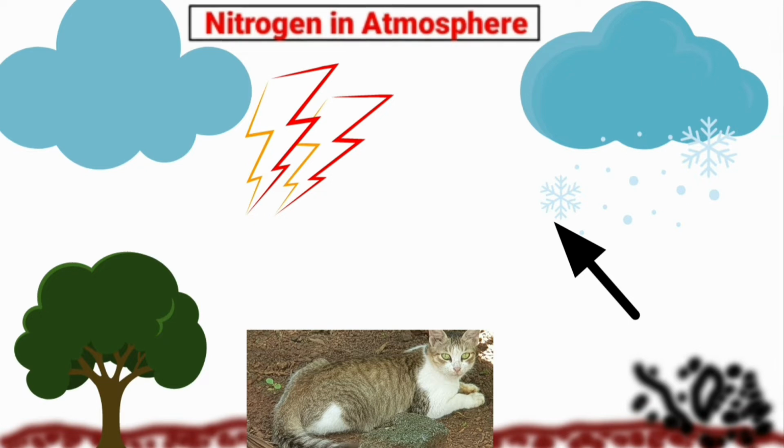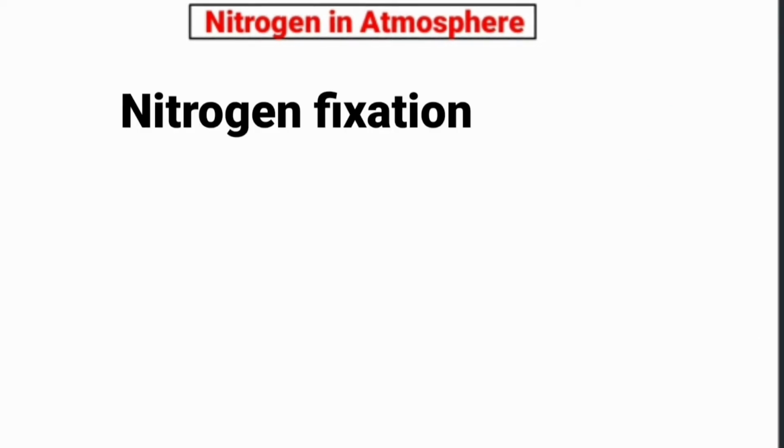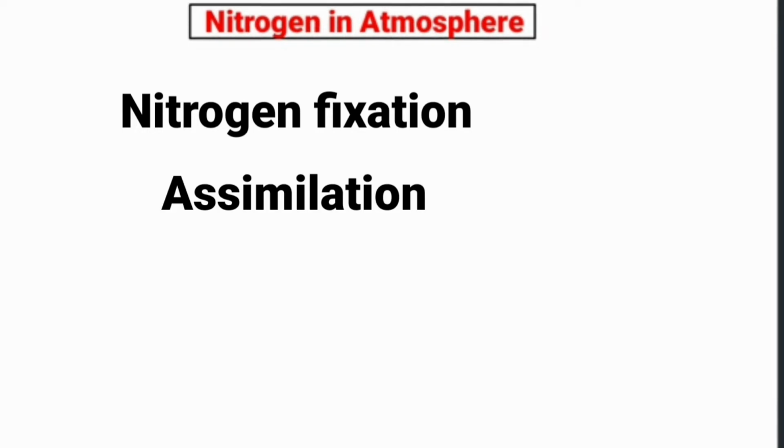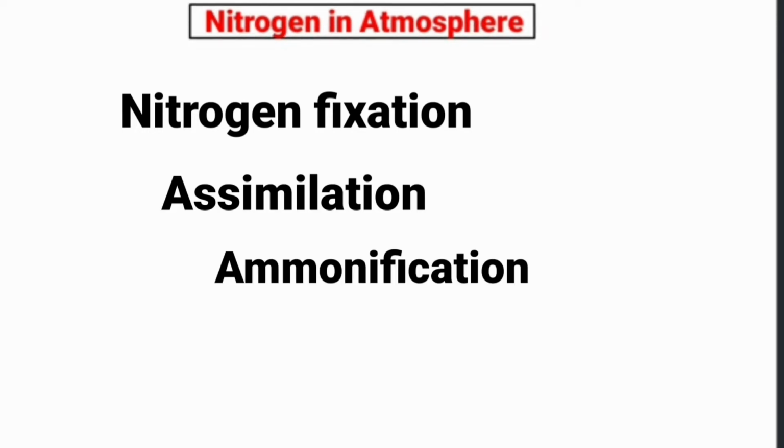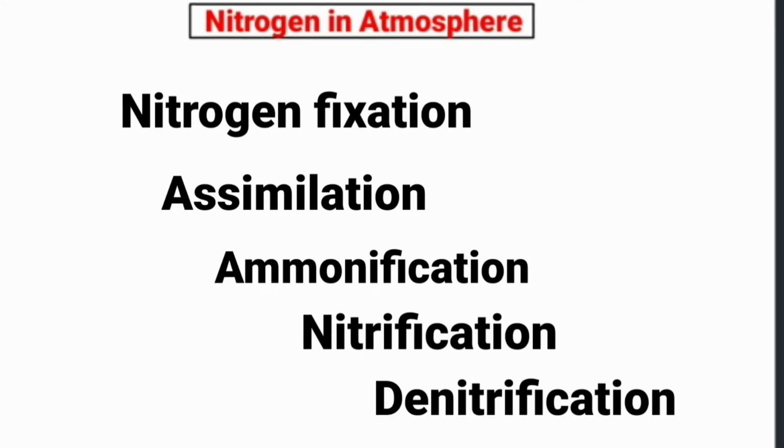It is present in all living organisms as structural component in the form of proteins, amino acids, nucleic acids, and some vitamins. The important steps of nitrogen cycle are nitrogen fixation, nitrogen assimilation, ammonification, nitrification, and denitrification.